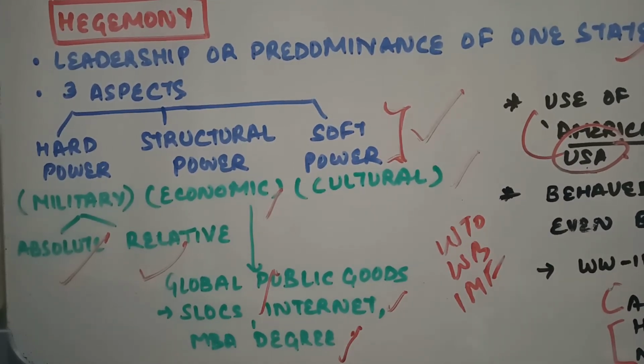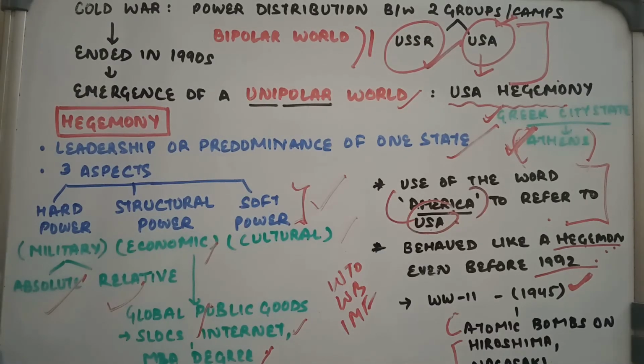So how is American culture exercising its influence over other cultures around the world? इसके examples हमें मिलते हैं in everyday life, be it in terms of food, in terms of clothing, in terms of the ideals of good life or ideals of society, and so on. So we see examples that people around the world, they try to adopt the American way of life, or they are influenced in some way or another by the American culture. American culture is often referred to as the most seductive and, in that sense, the most powerful culture of the world. So now we've covered the three aspects of American hegemony.